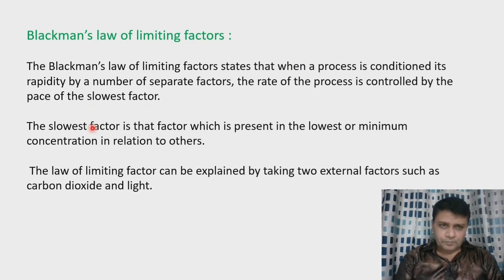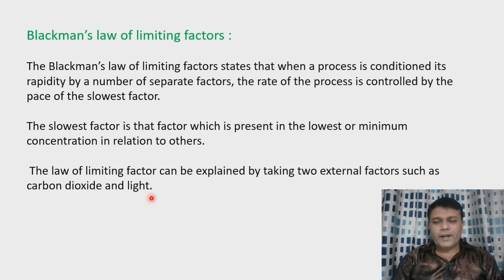That means the slowest factor is that factor which is present in the lowest or minimum concentration in relation to others. For example, in photosynthesis, the law of limiting factors can be explained by taking two external factors such as carbon dioxide and light.